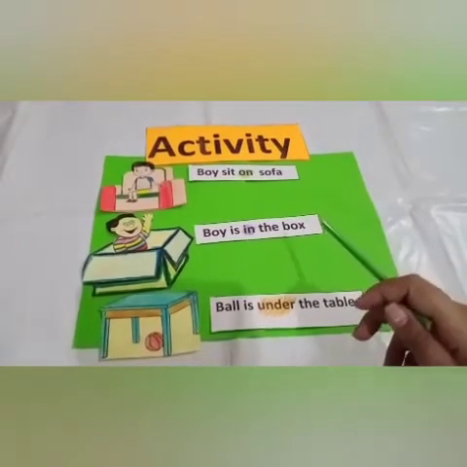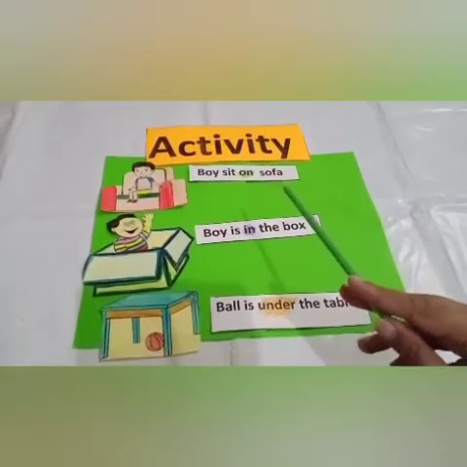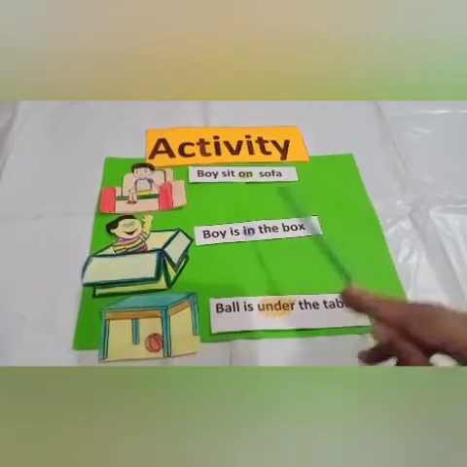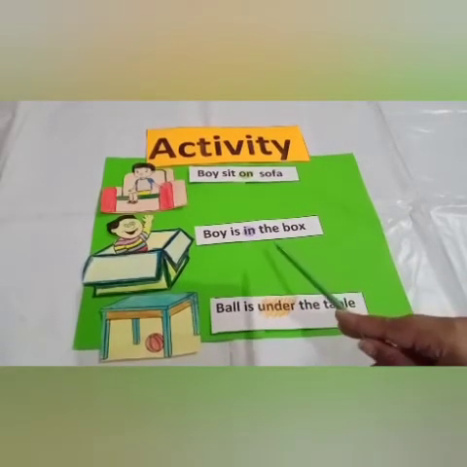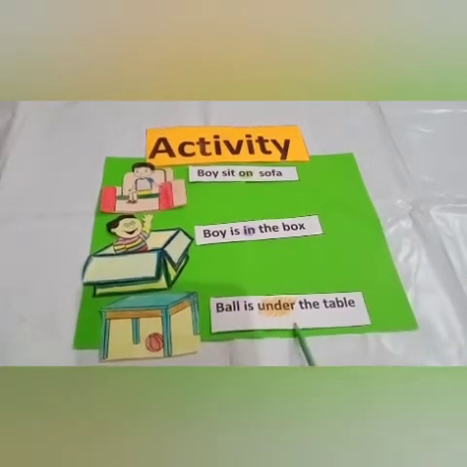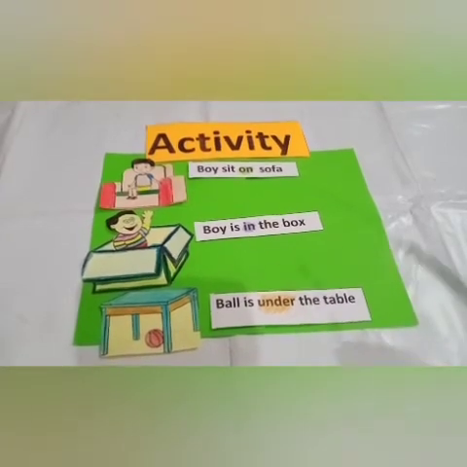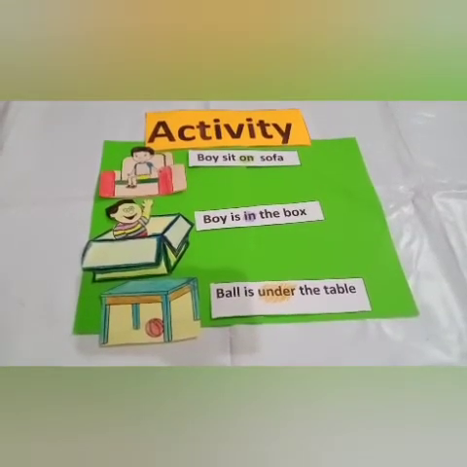Okay, now we find position words. The boy is on the sofa, on is the position word. The boy is in the box, in is the position word. The ball is under the table, under is the position word. Okay, I hope you all enjoyed this activity.